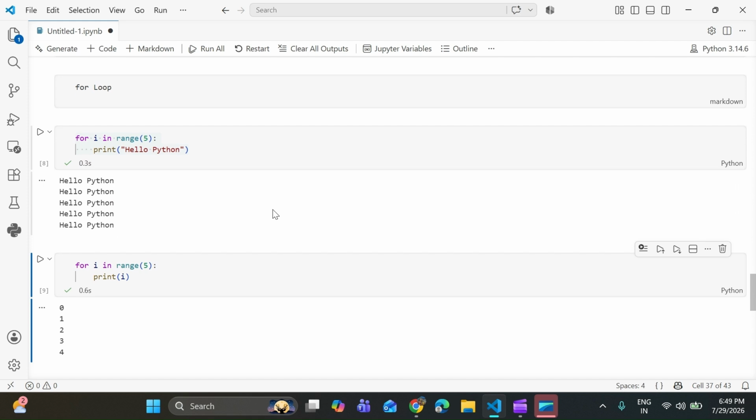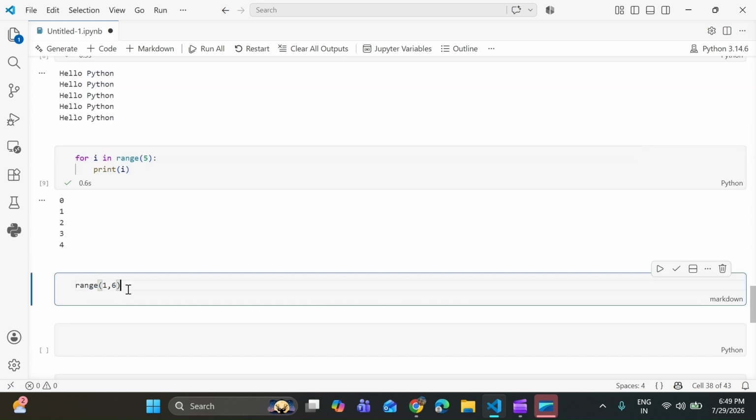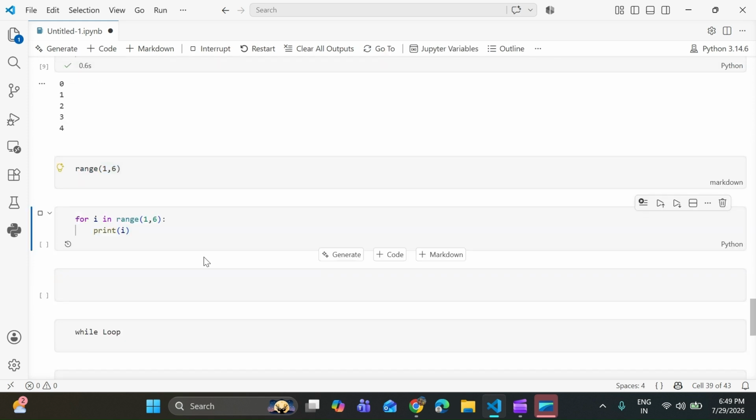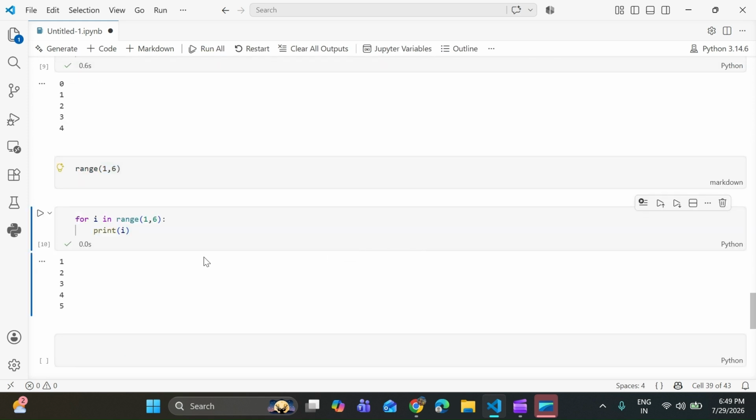Let's talk about range. If you want numbers from 0 to 5, write range(6). Notice that the last number is 6, but Python stopped before it. So remember, the ending number is never included.